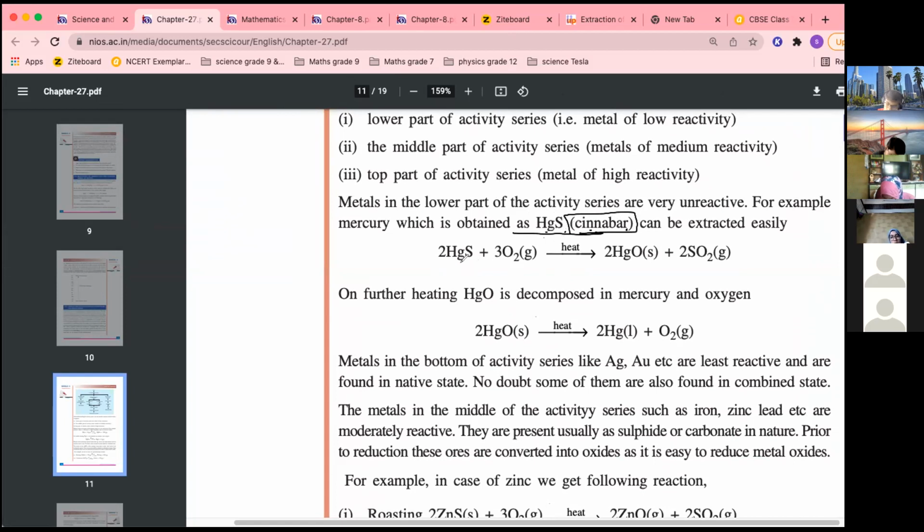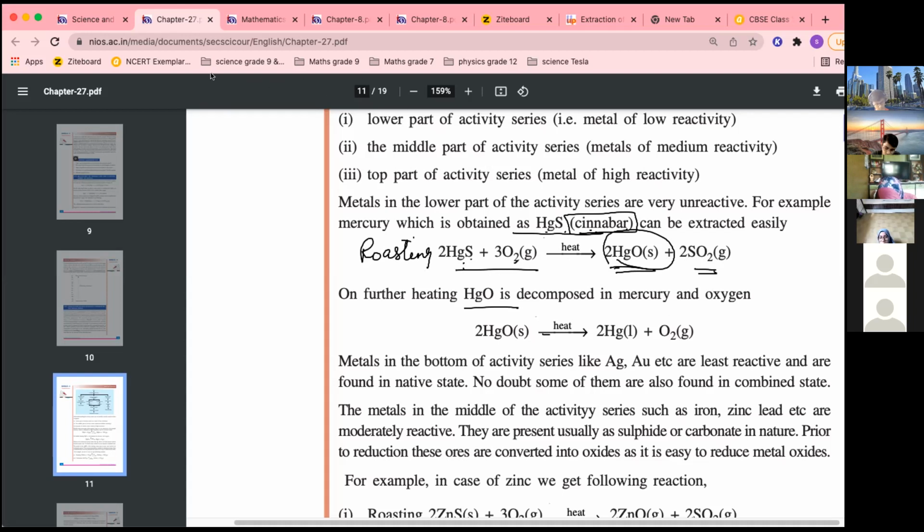You can see first, because it is a sulfide ore, what is this process? This is roasting because you are heating it in the presence of oxygen to obtain metal oxide and sulfur dioxide. Now this metal oxide, what was the next step? You have to reduce. So heating it, HgO decomposes into Hg and O2.